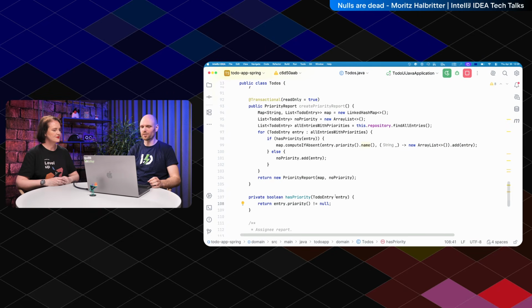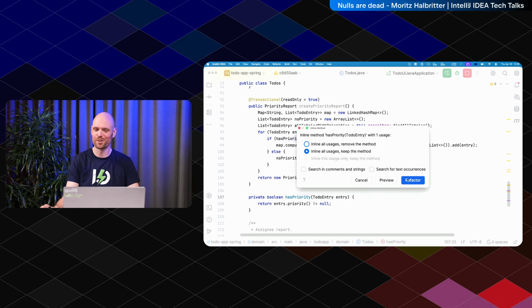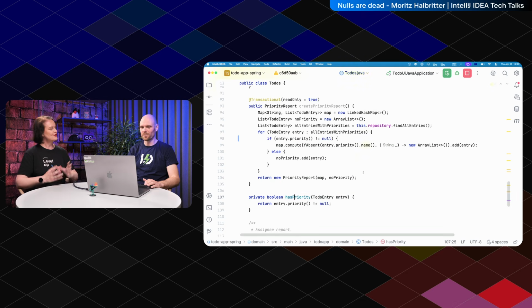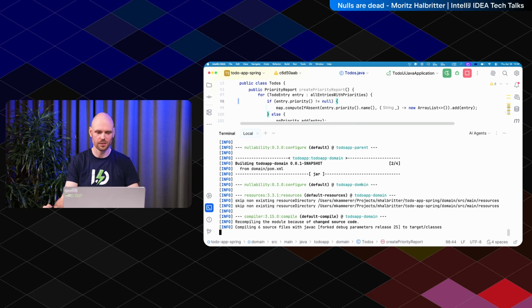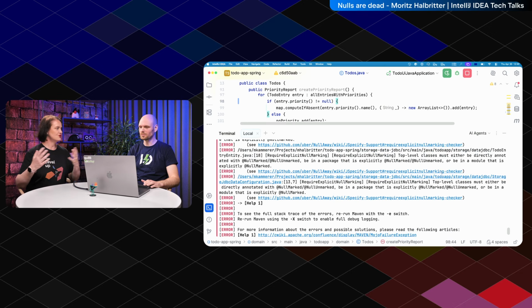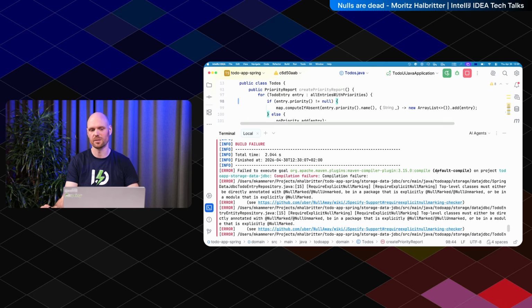So the first thing is, of course, we can just inline this check, okay? And let's see if I remember the shortcut. I think it's this one. Yes. Inline usage is great. Okay, we keep the method. You learned a new shortcut today, right? Yeah. That's very good. And now the warning from IntelliJ is gone. And let's see if we can compile it again with NullAway. Yeah, because the checks don't always align between IntelliJ null checks and NullAway null checks. Yes. We're going to see that afterwards. The IntelliJ null checker is more clever than the NullAway one.